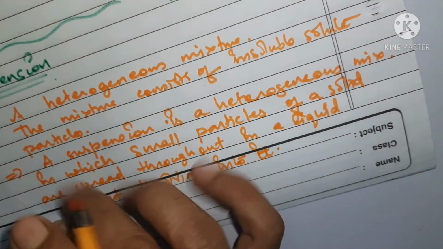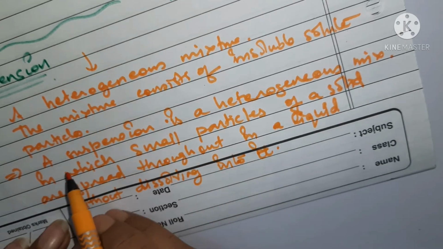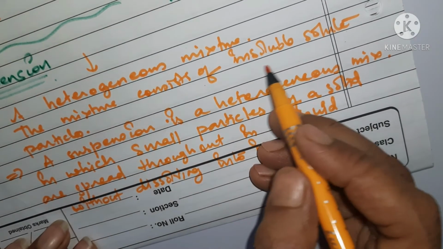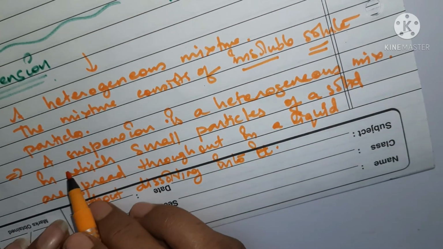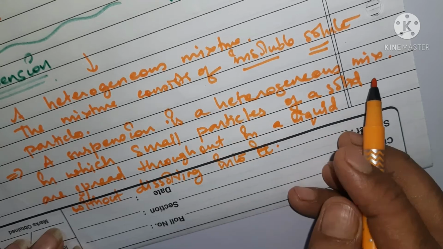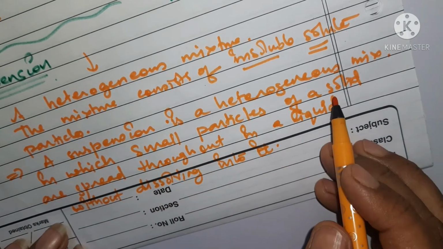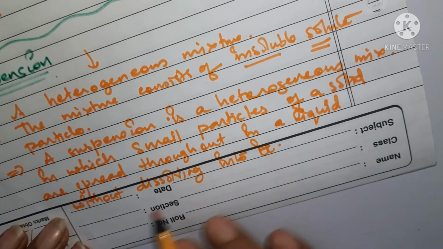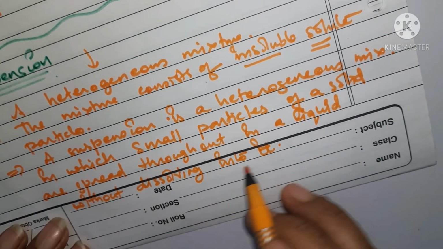Understood, suspensions are what? They are heterogeneous mixtures, and the mixture consists of insoluble particles. When we say insoluble solute particles, it means that a suspension is a heterogeneous mixture in which small particles of solid are spread throughout a liquid without dissolving into it.